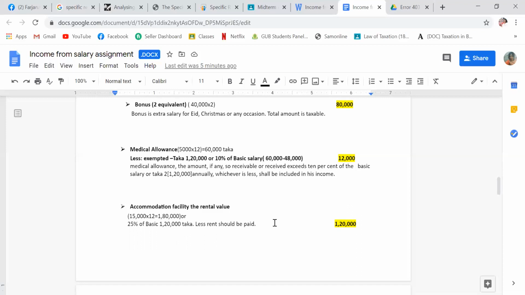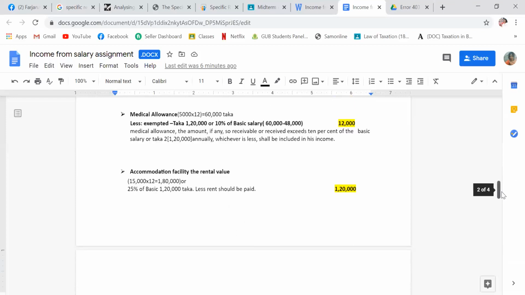Accommodation facility, the rental value. Here the amount is 15,000 for 12 months, which is 1,80,000, or 25% of basic, which is 1,20,000 taka. The less one is the exempted rent. Here 15,000 into 12 is 1,80,000 and 25% of basic is 1,20,000 taka, so the less is 1,20,000 taka, and we add it here.